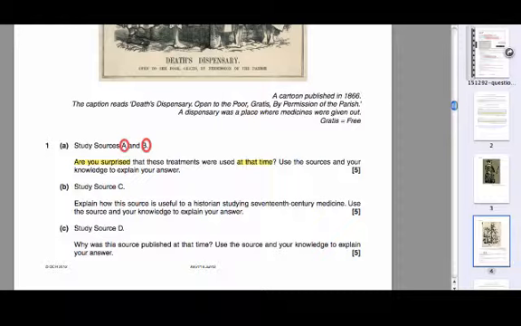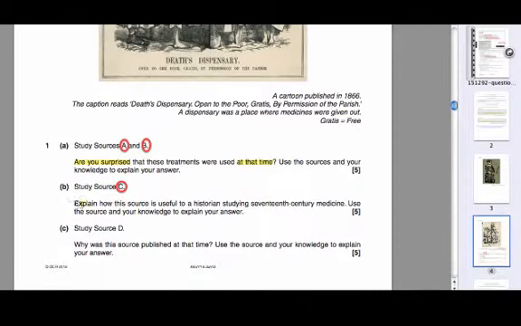So we're now going to move on to question 1b, and once again, before we even look at the source, let's have a little look at the question and see what it's actually asking us to do. So the first thing we need to be aware of is the source that we're going to be using. So we're studying source C, and then we come to the question, the keywords within the question.